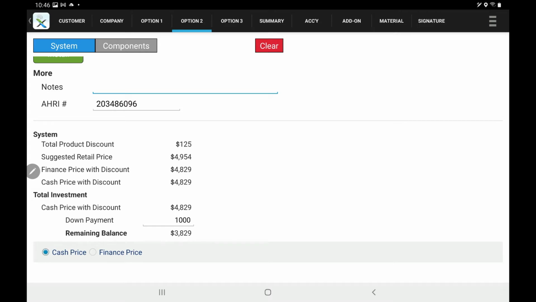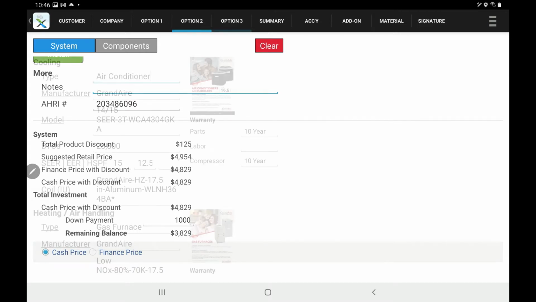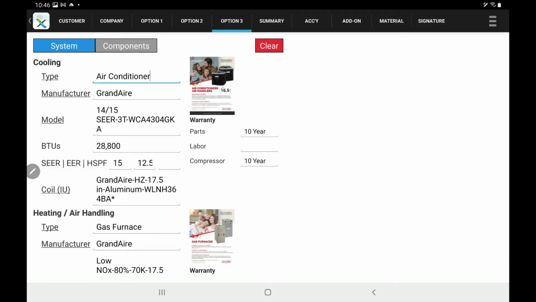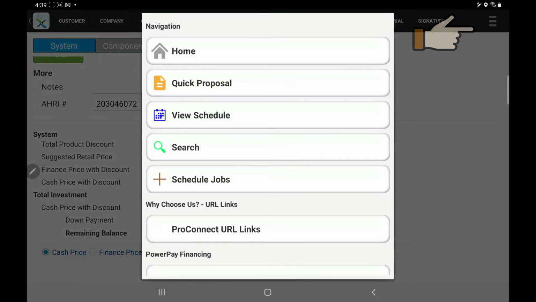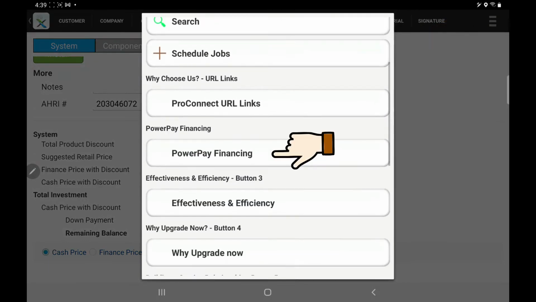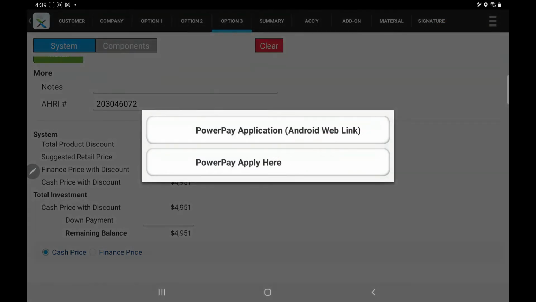Complete Option 2 and Option 3 if you are presenting more than one option to your customer. At this point, you may choose to present the Power Pay Financing Program option. To do that, you'll go back to your navigation menu, scroll to the Financing section, select Power Pay Financing. Android users select the Android web link. iOS users can just use a straight link to the website.